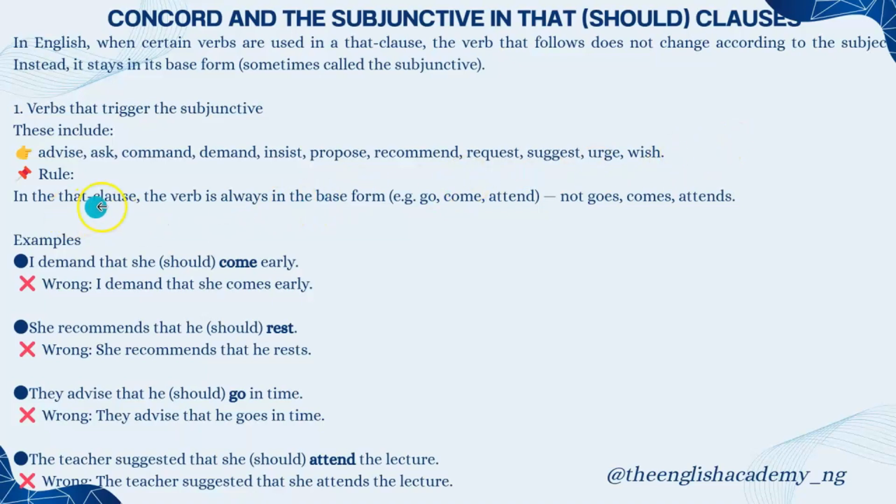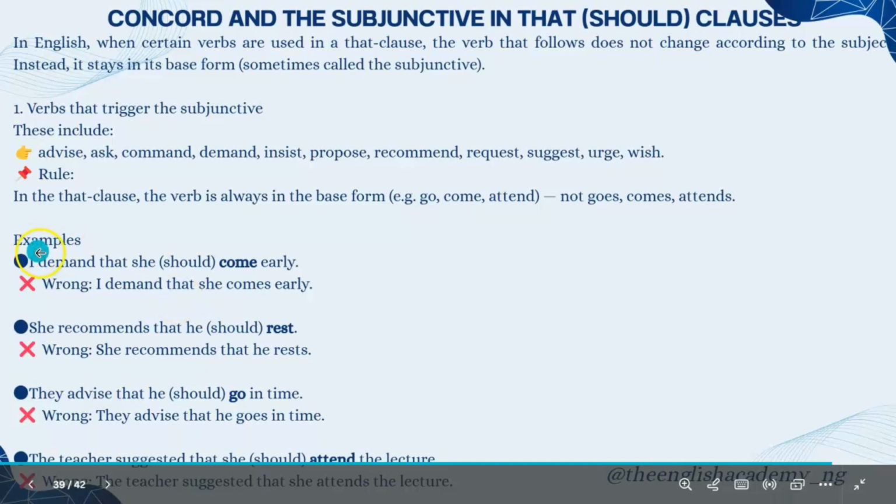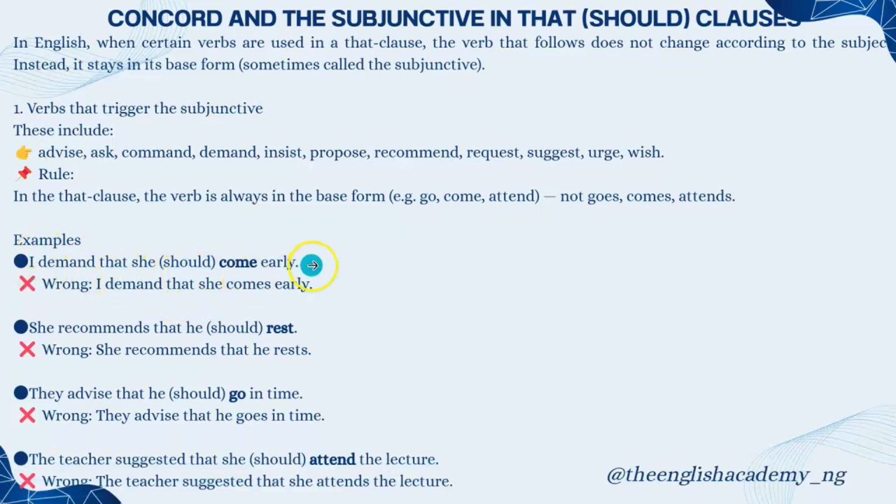So when you have this kind of verb in the that clause, the verb is usually in the base form. It will be go, attend, come, not goes, comes, attends. For example, I demand that she come early. You know that on a normal day, because of this she, you may think it is comes, because remember we said that a singular subject goes with a singular verb. But in this case of the subjunctive, it does not change. So it is I demand that she come early, not I demand that she comes early.